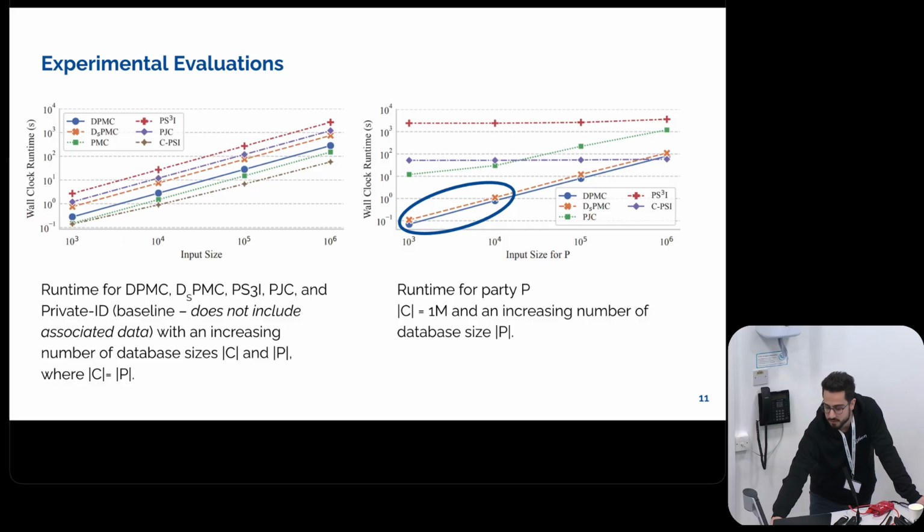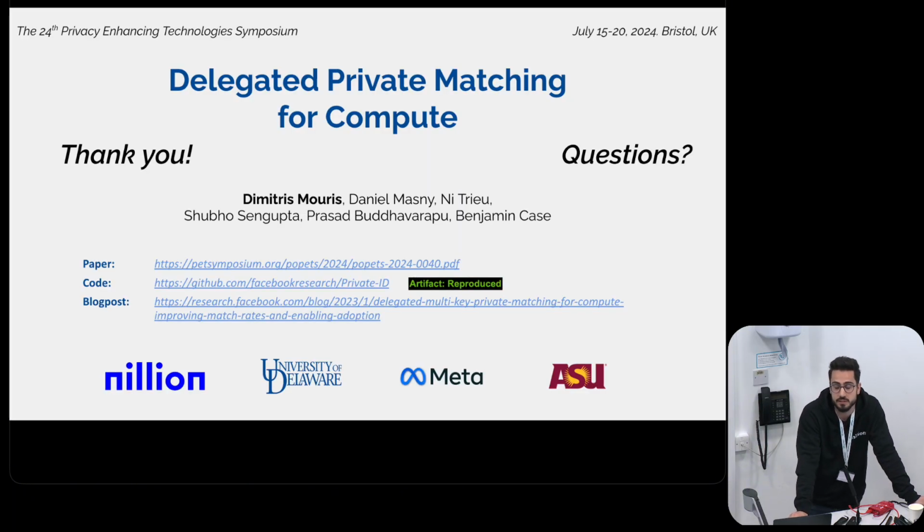The good thing, when I go here, for instance, this is just one party, and both parties have the same database size. So now if instead of one party you have 10 parties P, each of the parties P essentially does 1/10 of the work, whereas the total execution time remains the same. So it's kind of heavy for Party C, but for Party C, the smaller database you have, the better it is.